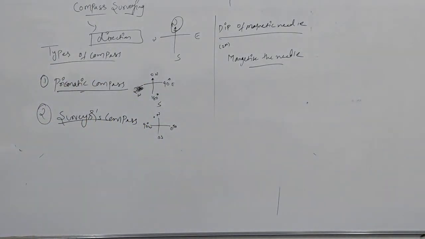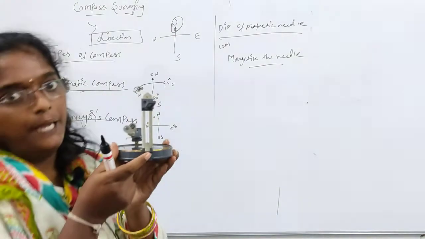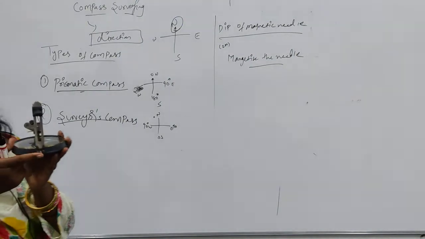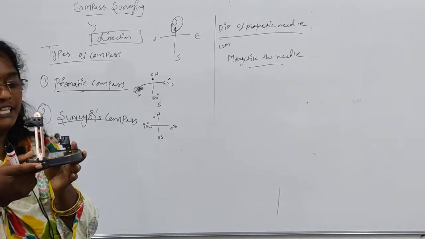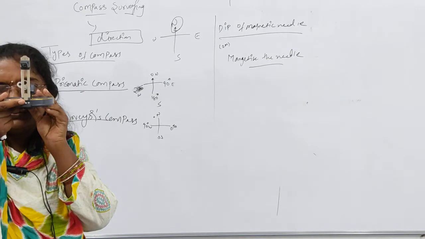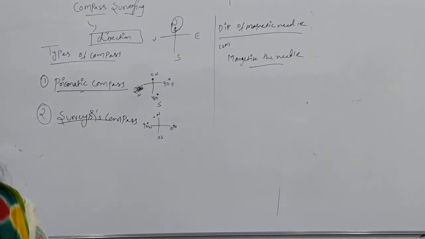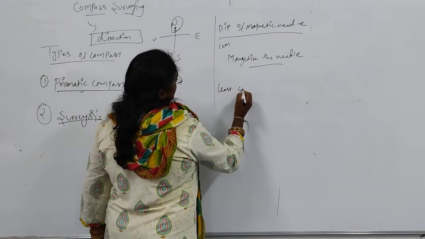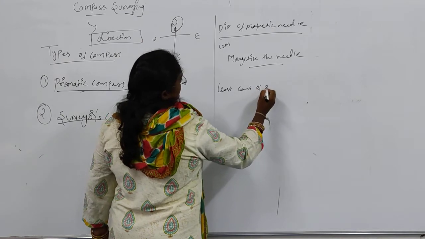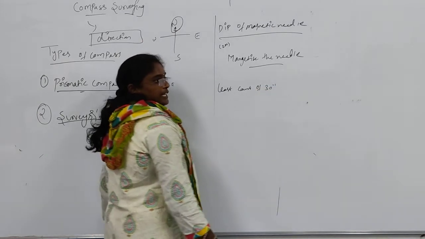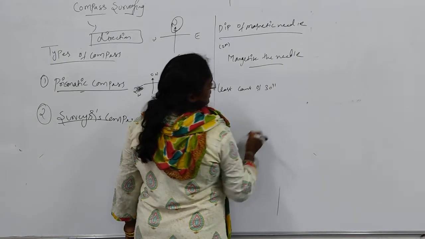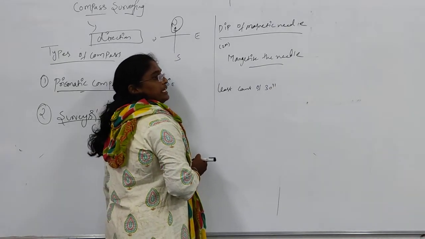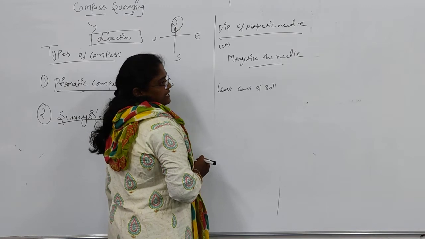This is called the prismatic compass, and this is known as the brake pin, for stopping your graduation ring. Like this you need to see. The least count of the prismatic compass will be 30 seconds.